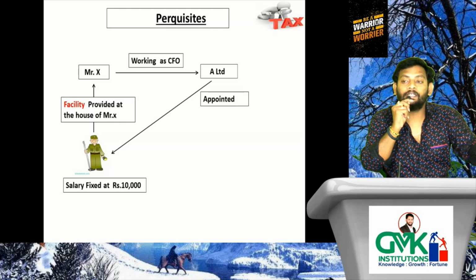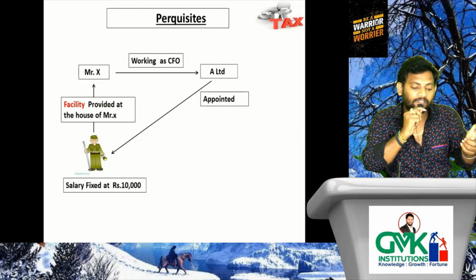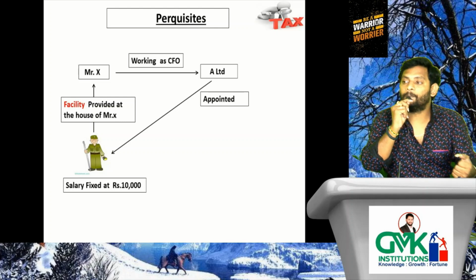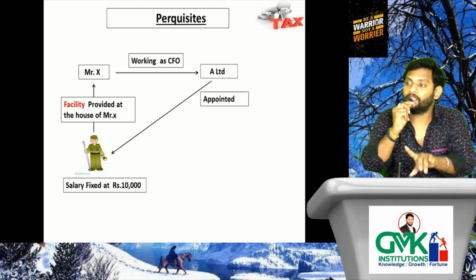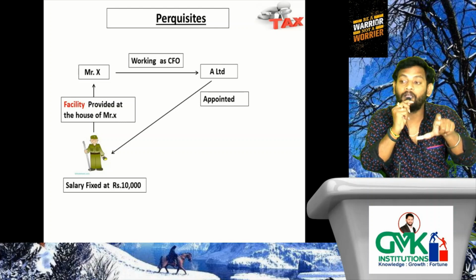Facility has been provided. Here there is no discussion about fixed amount or monetary terms. Facility has been provided by the employer to the employee. Please tell me whether we need to treat it as monetary perquisite or non-monetary perquisite?